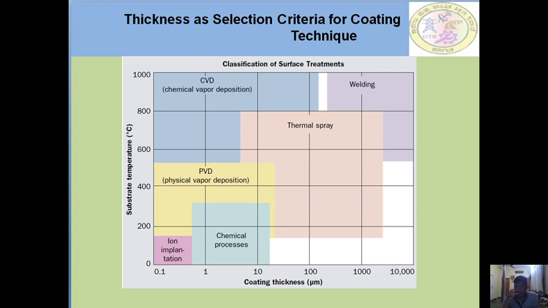Chemical vapor deposition and physical vapor deposition can occur at a temperature of 400 to 1000 degrees centigrade, and the remaining ion implantation chemical processes can be achieved according to the temperature. It clearly indicates PVD and CVD. These are all advanced techniques. From this, we can achieve up to 10 micrometers at a range of 400 to 1000 degrees centigrade.